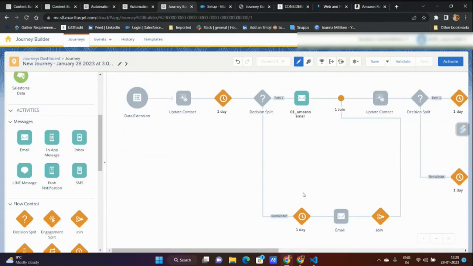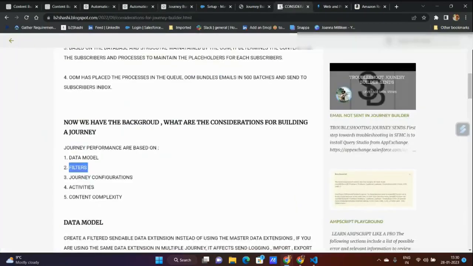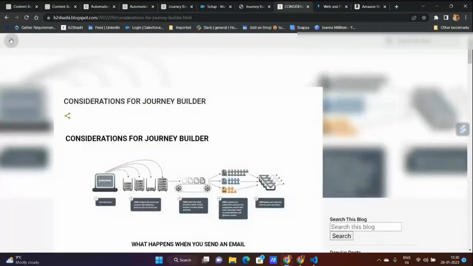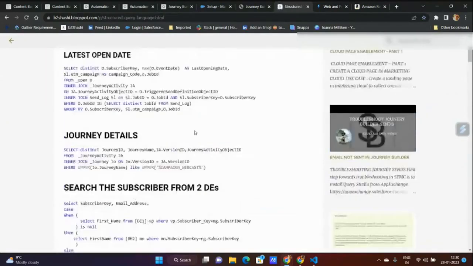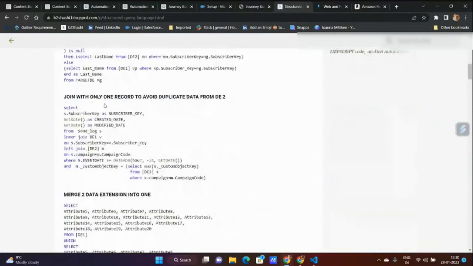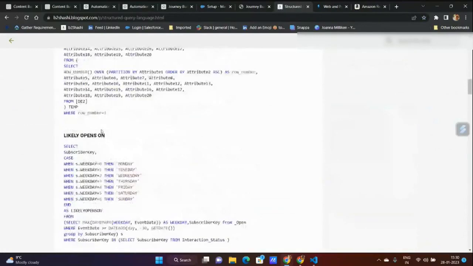But this has an effect. For every email send, you have to configure it. Now, whether this is Saturday or Sunday, what you need to do here? Now your contact should run daily. How are you going to run and evaluate whether it is Saturday, Sunday or something? If you go back to my query structure, there I said likely open. Somewhere I've written likely open.